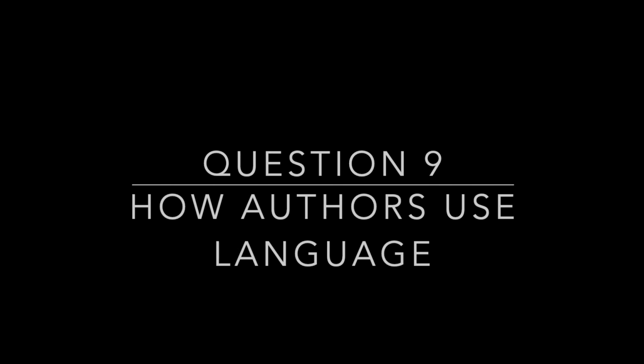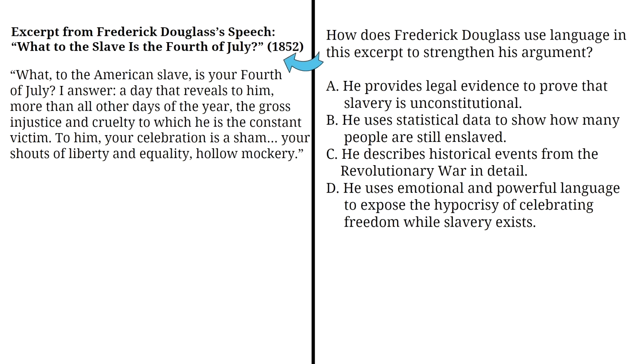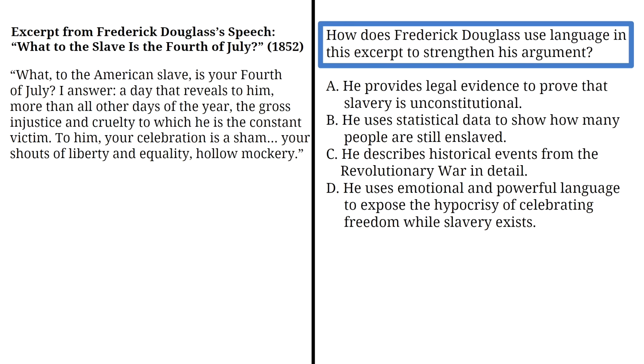Read the excerpt from Frederick Douglass's speech, "What to the Slave Is the 4th of July?" 1852, and answer the following questions. "What to the American slave is your 4th of July? I answer, a day that reveals to him, more than all other days of the year, the gross injustice and cruelty to which he is the constant victim. To him, your celebration is a sham, your shouts of liberty and equality hollow mockery." How does Frederick Douglass use language in this excerpt to strengthen his argument?